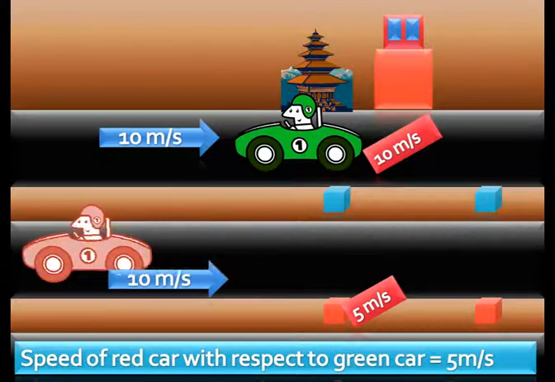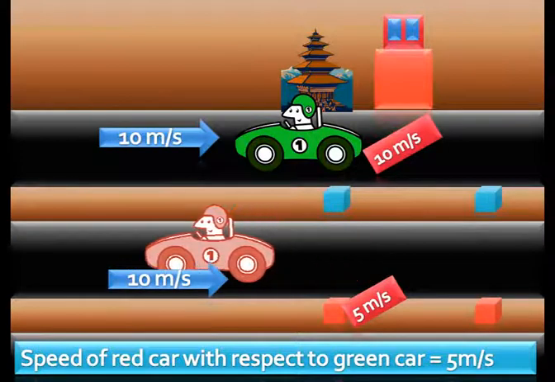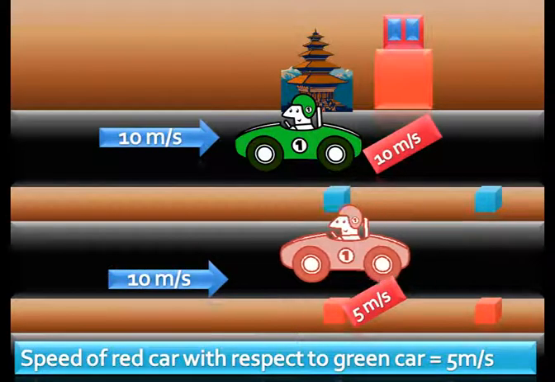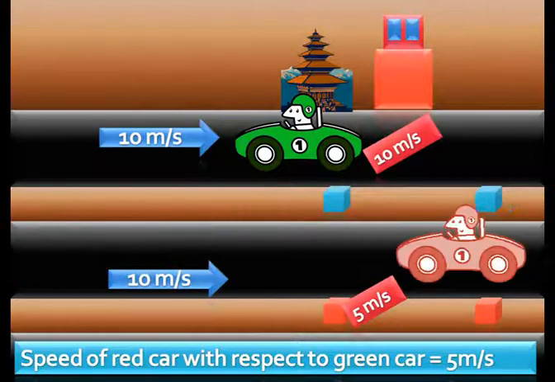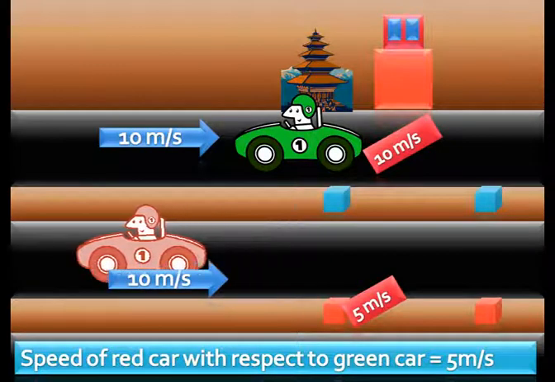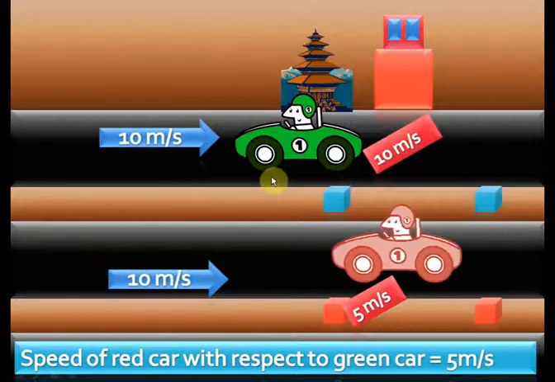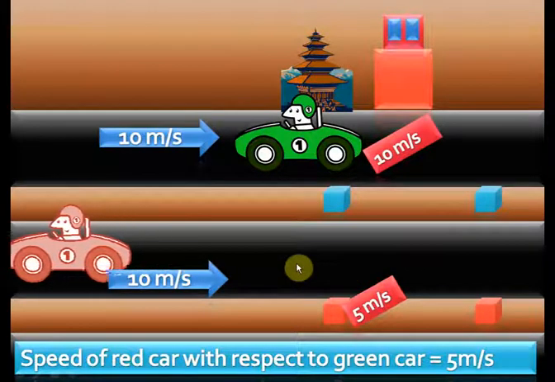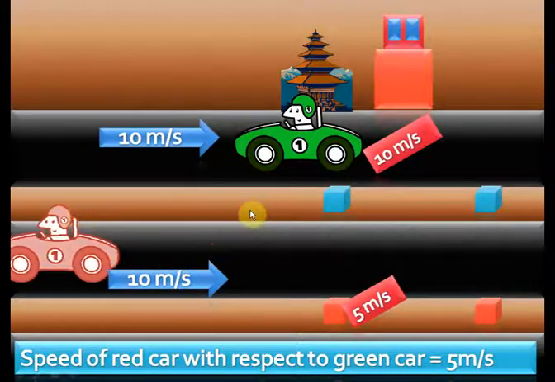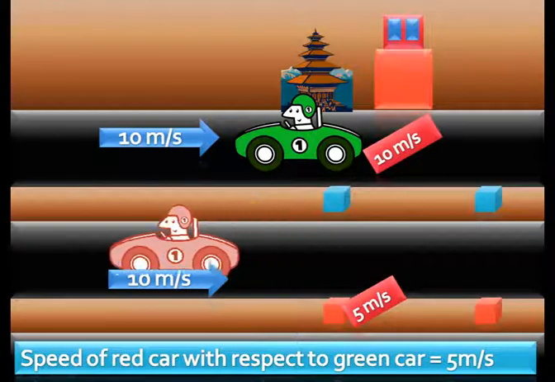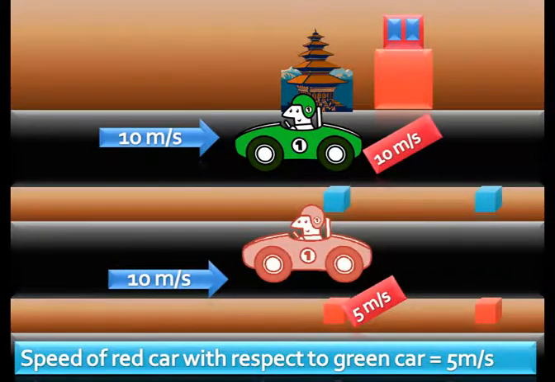But in reality, the red car is moving at a speed of 15 meters per second with respect to the road. Just because the green car is also traveling at a speed of 10 meters per second, according to him, this car would seem to travel at a speed of 5 meters per second. Now let's try to find out what is the relative velocity of the green car with respect to the red car.